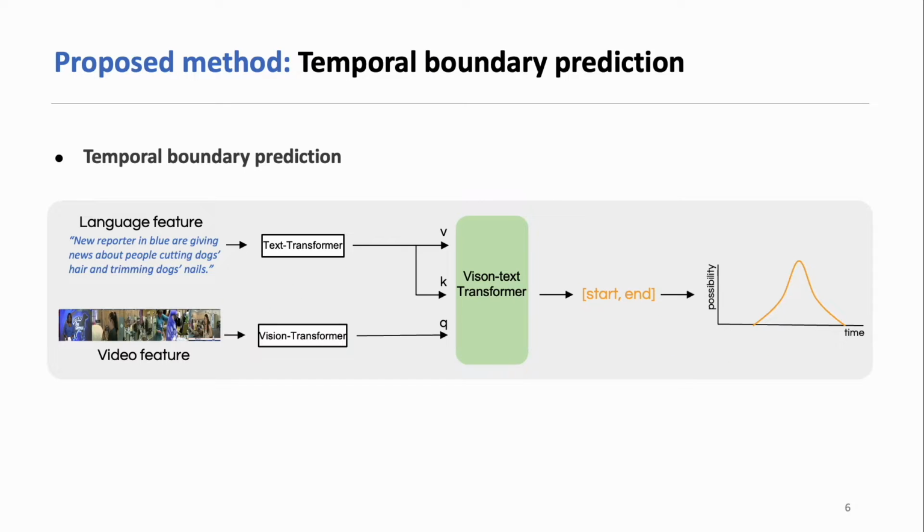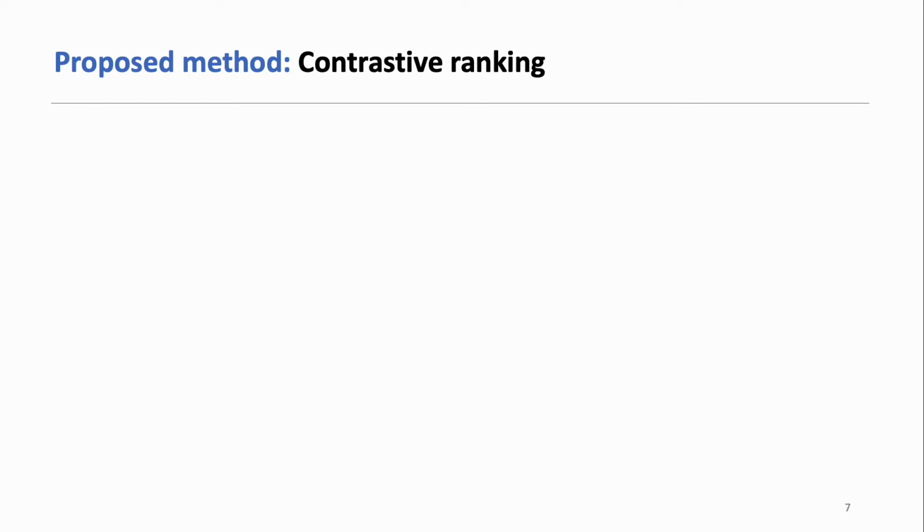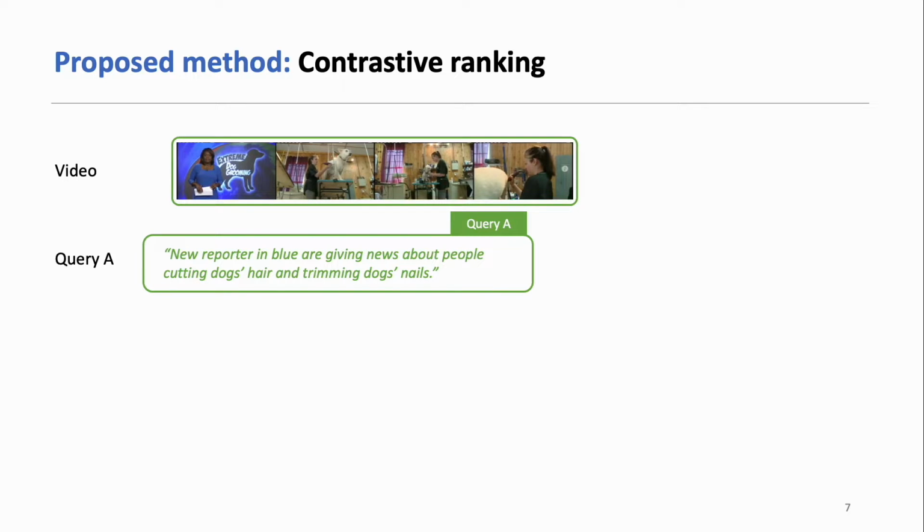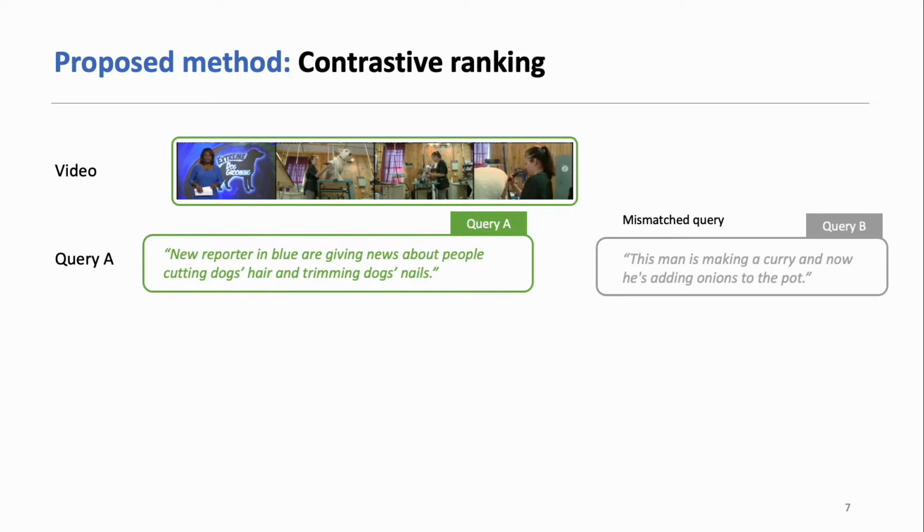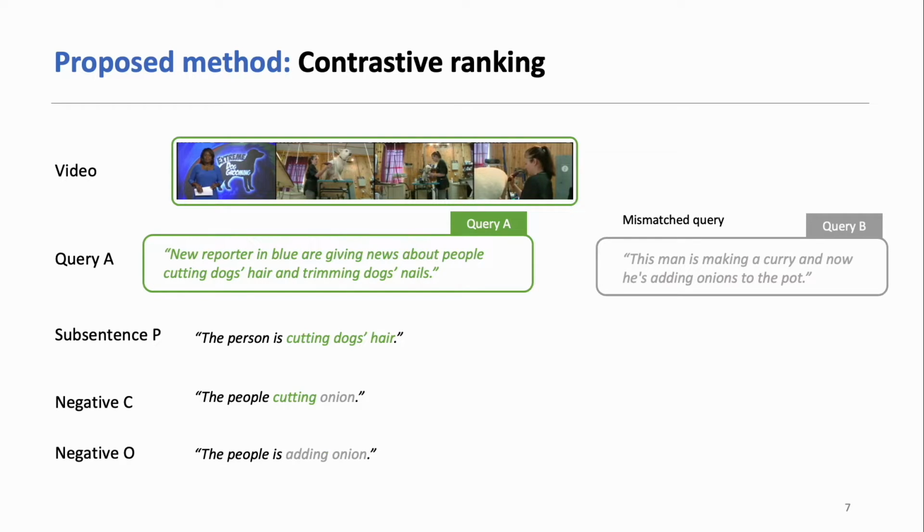With the new sentences as input, we use a vision text transformer to predict the corresponding temporal boundary of each sentence input. The predicted temporal boundaries are also referred to as proposals. As mentioned in the sentence decomposition part, given paired video A, its corresponding sentence description A and the mismatched sentence B, we can build 3 subsentences P, C, and O. Naturally, we then get their ranking relation regarding video A, which is the correspondence of video A and query A is larger than subsentence P, and further larger than the negative sample C and then larger than the negative sample O.